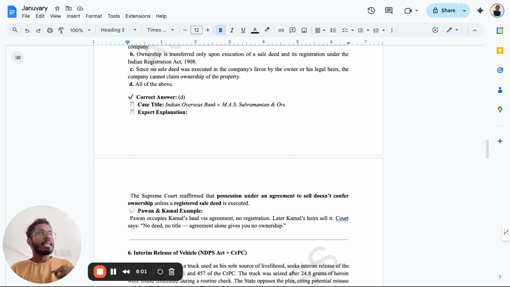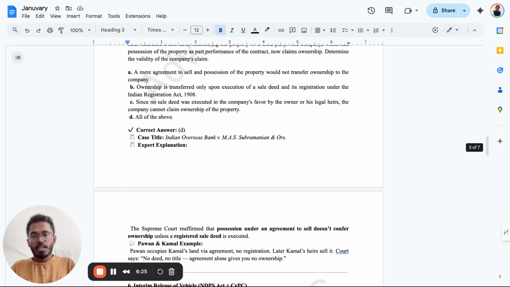So, for example, Kamal and I sign an agreement where Kamal promises to give me a particular land, but there's no registration done. If Kamal's son later sells his land to somebody else, can I get the land back? See, the court has said that just because of an agreement, you do not have the right; you must also prove your ownership. So registration is a must.